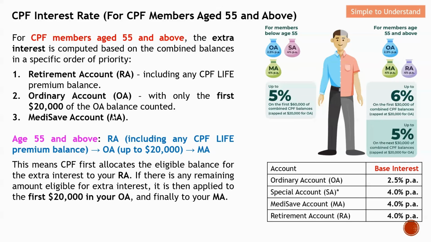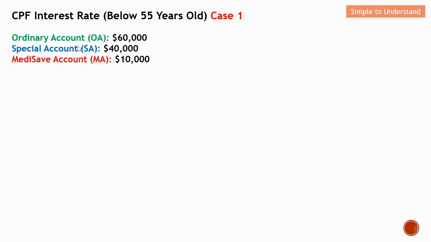Let's come to the examples in order to understand better. Let's come to the first example, how to compute the CPF interest for a member who is below 55 years old. Let's assume the member has these account balances: OA 60K, SA 40K, and MA 10K.